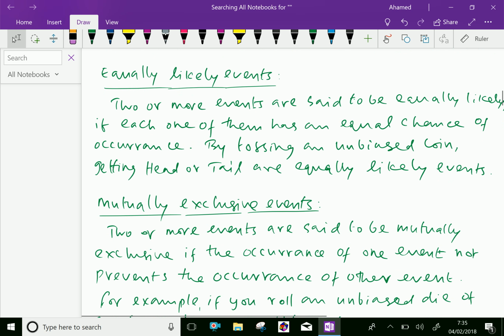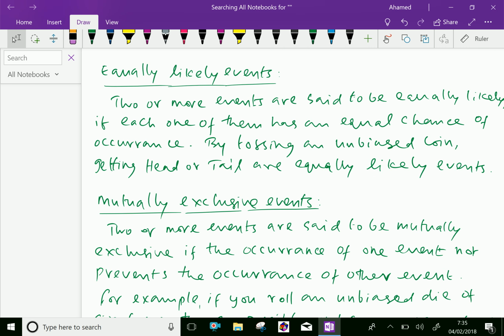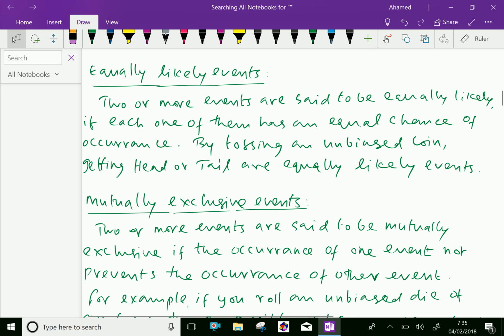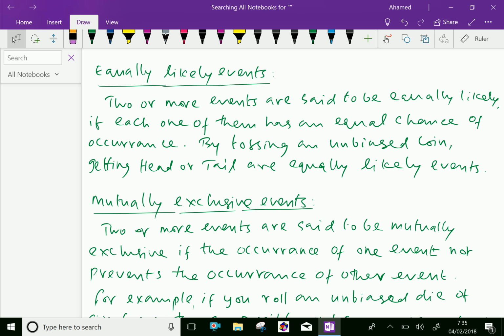Next one, equally likely events. Two or more events are said to be equally likely if each one of them has an equal chance of occurrence. By tossing an unbiased coin, getting head or tail are equally likely events. Both have 50% chance.